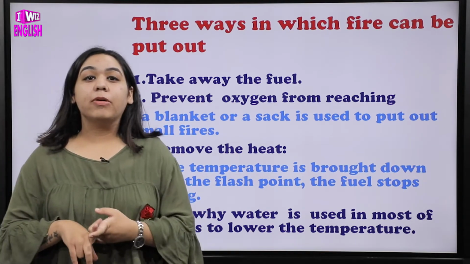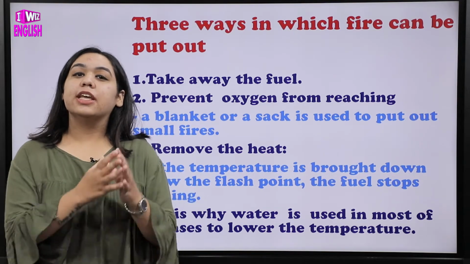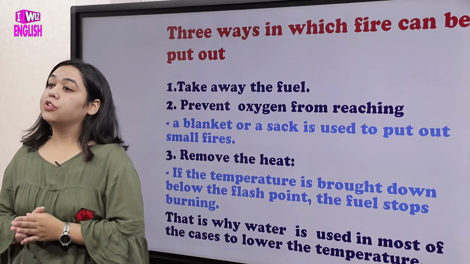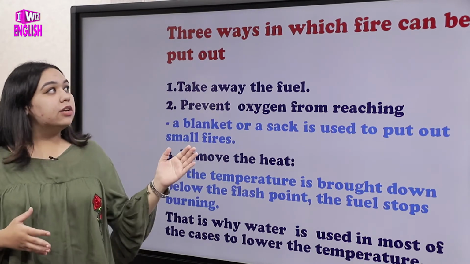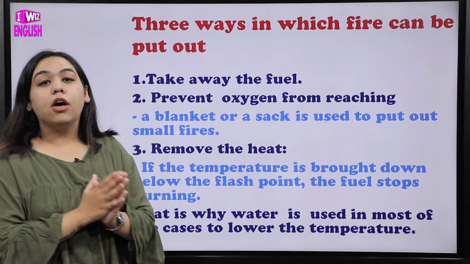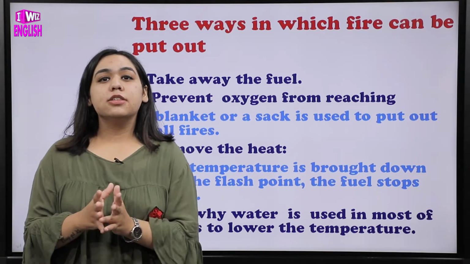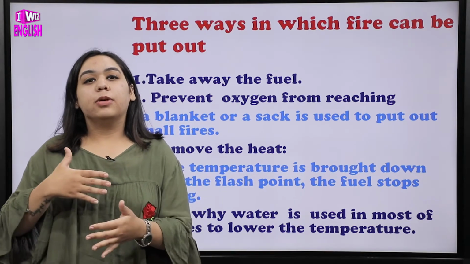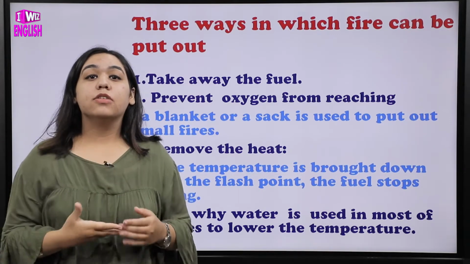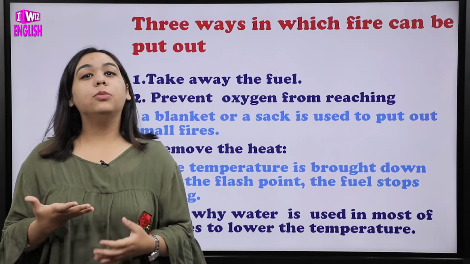So first thing जो हमने पढ़ा था is important for fire was fuel. So the first thing that you can do is take away the fuel. The second thing is we read that हमें oxygen बहुत ज़रूरी होता है fire के लिए. So what you can do, in order to put out fire, is prevent oxygen from reaching it. Now, if you remember in the earlier movies, we used to see कि अगर किसी को भी थोड़ा सा fire लग जाता था या वो बंदा fire से लिपट जाता था, what we used to do, we used to cover that person with a blanket या फिर एक sack के साथ उसको cover कर देते होंगे. ये हमने बहुत movies में देखा है.